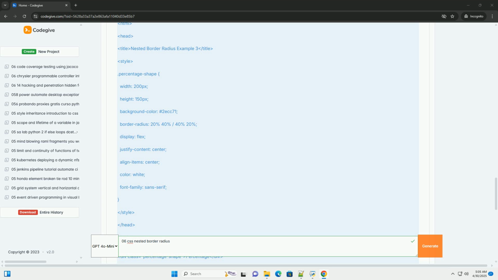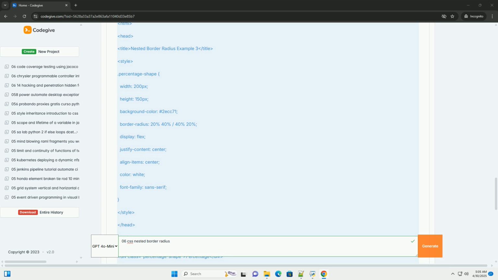You can also use the longhand properties for even finer control: border-top-left-radius, border-top-right-radius, border-bottom-right-radius, border-bottom-left-radius. Each of these longhand properties can take 1 or 2 values, allowing you to define the horizontal and vertical radius independently. 2. Nested border radius, going beyond simple curves.